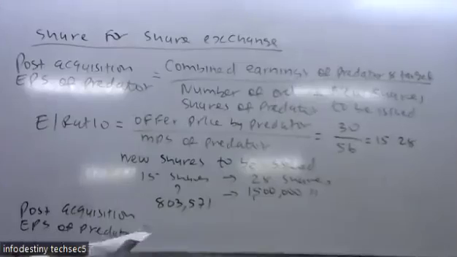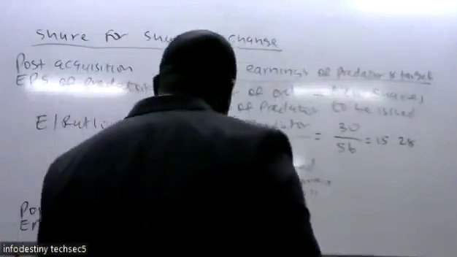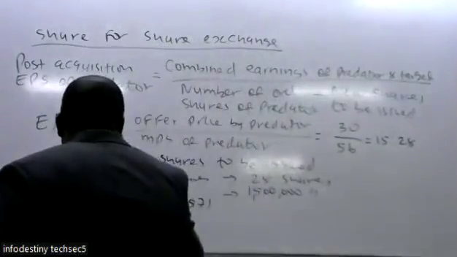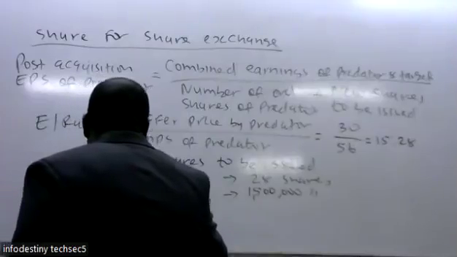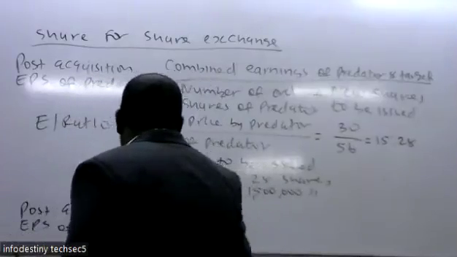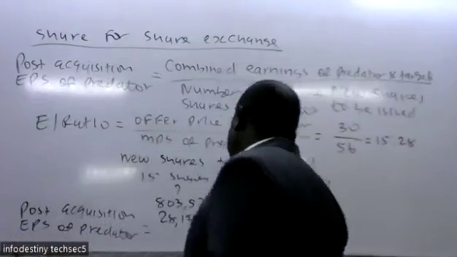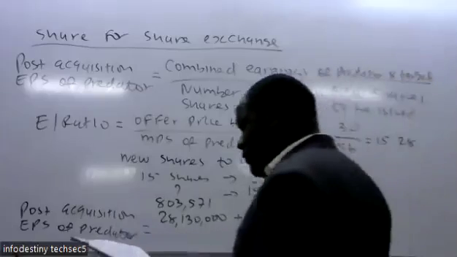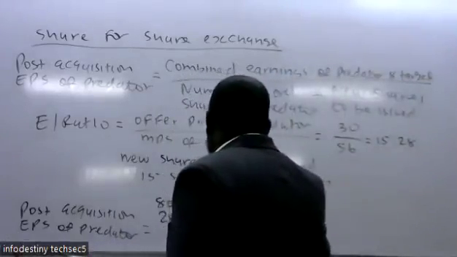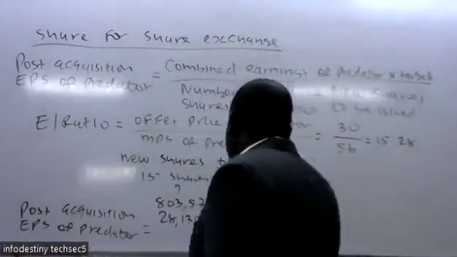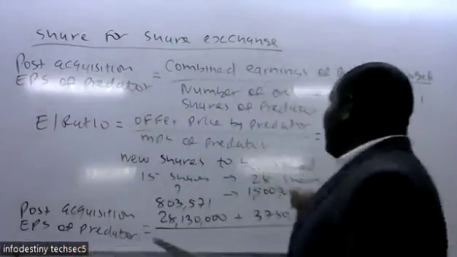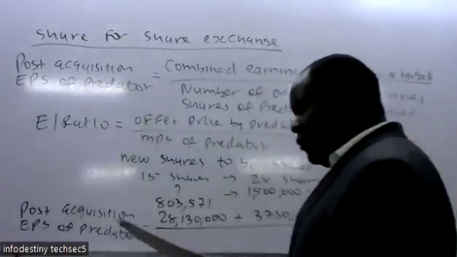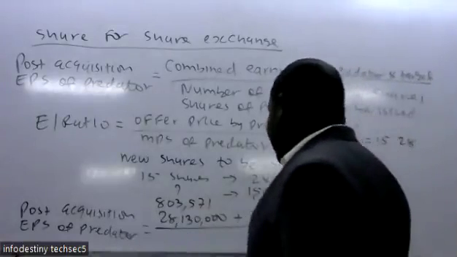You can see 28.13 millions. So write them in full so that it becomes easier for you to calculate. Then the one for Twitter, it is 3,715,000. Then we divide by the number of shares of the predator. They were given the number of issued shares for Songo, it is 7.5 millions.